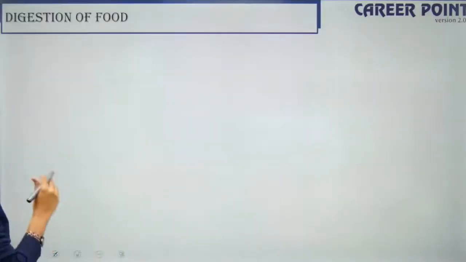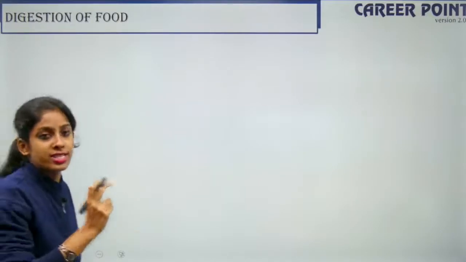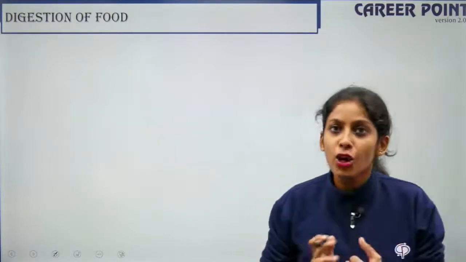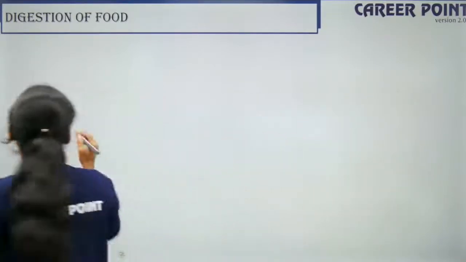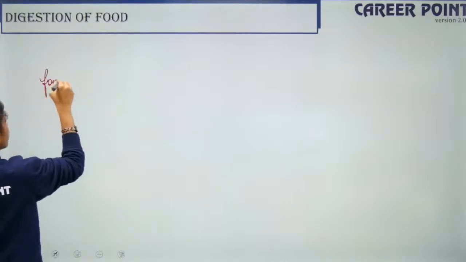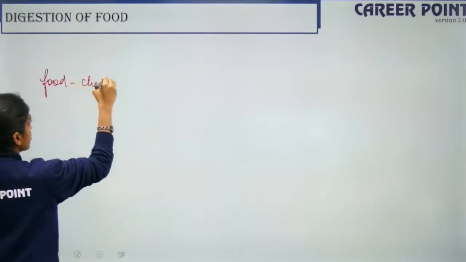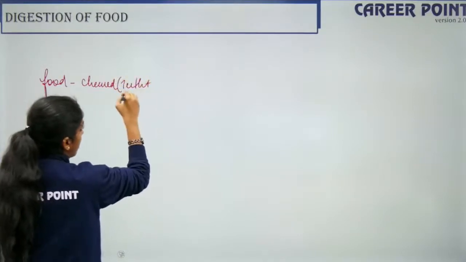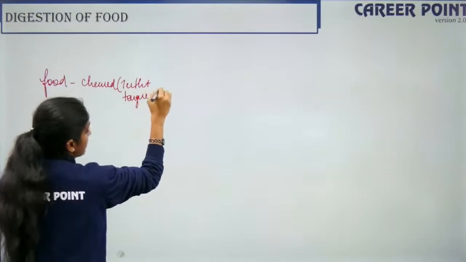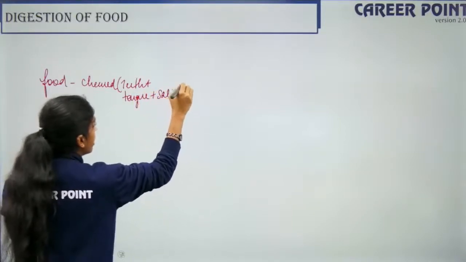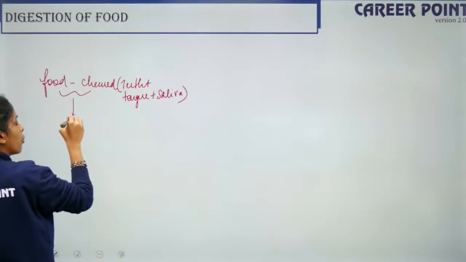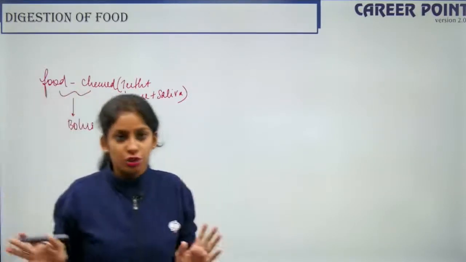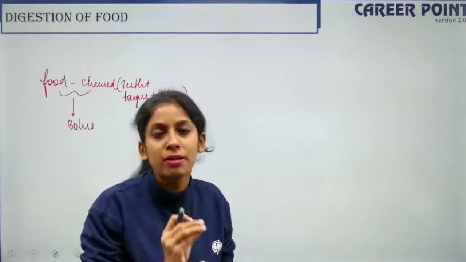Okay, fine. So now moving forward, how does it proceed? Your process of digestion starts in the mouth itself, in the buccal or oral cavity. So now your food is thoroughly chewed with the help of your teeth plus tongue plus saliva, right? So now it becomes your bolus. Fine. But this is not digestion. Digestion is breaking down into simpler particles, right?